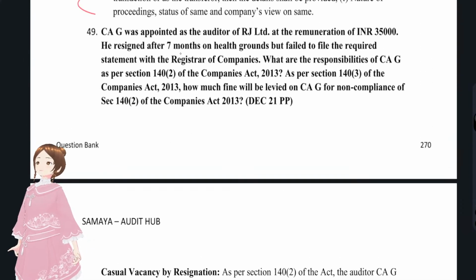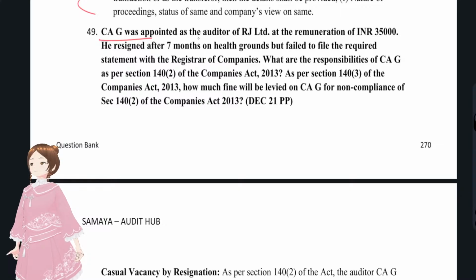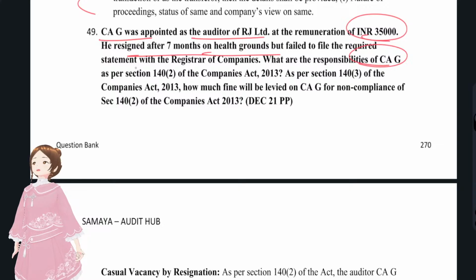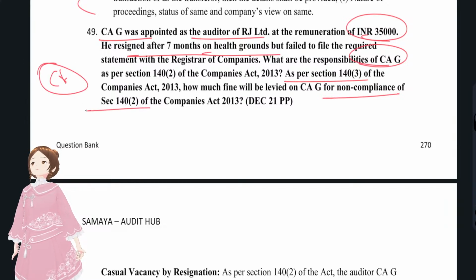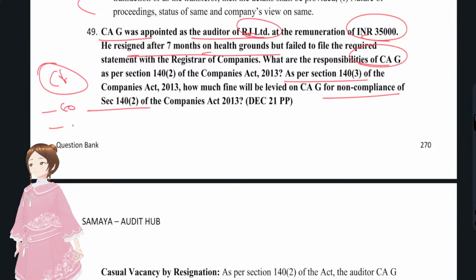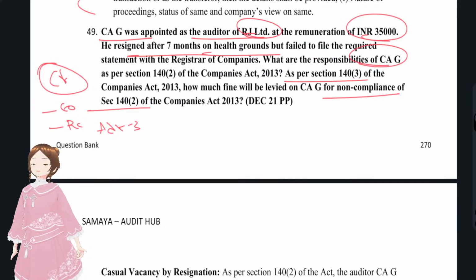Now we'll see our last question, that is CAG was appointed as auditor of R Limited at a remuneration of 35,000. He resigned after 7 months on health ground, casual vacancy. What is the responsibility of CAG as per section 140 and non-compliance, casual vacancy due to resignation? What the auditor has to do, since it is a company other than a government company, he has to communicate to the company plus the Registrar, in form ADT 3, since it is actually a resignation.